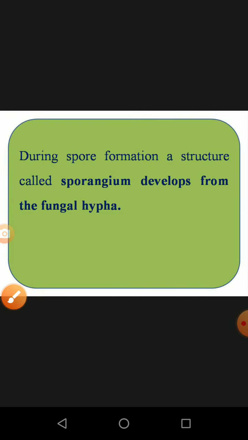And next, during spore formation, a structure called a sporogonium is developed by the fungal hyphae. Why do we call it a sporogonium? It is stored with a large quantity of spores, so the structure is called a sporogonium. The hyphae are nothing but the undifferentiated form of roots. When we pull out a mushroom, we cannot find the root, only the stalk is present. From the bottom there is a small thin hair-like structure, called the fungal hyphae.